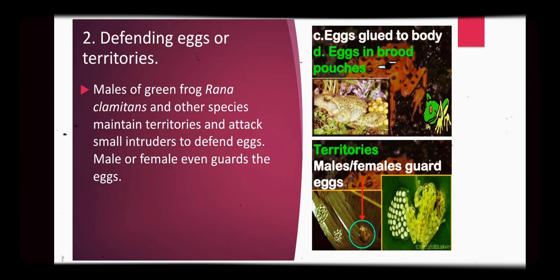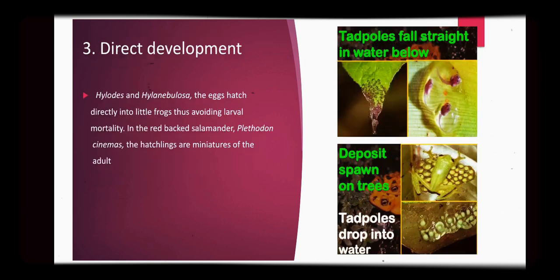Second is defending eggs or territories. Males of the green frog, Rana clamitans, and other species maintain territories and attack small intruders to defend eggs. Male or female both can guard their eggs, as can be seen in the picture. Eggs glued to the body, eggs in brood pouches of the toad. Both male and female guard their eggs.